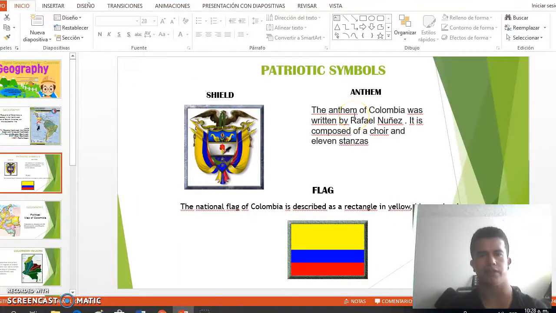There are three symbols that stand for Colombia. In first place, we have the shield. Then we have the national anthem, which was written by Rafael Núñez, and it is composed of a choir and 11 stanzas. Then we have the flag, which is described as a rectangle in yellow, blue, and red.